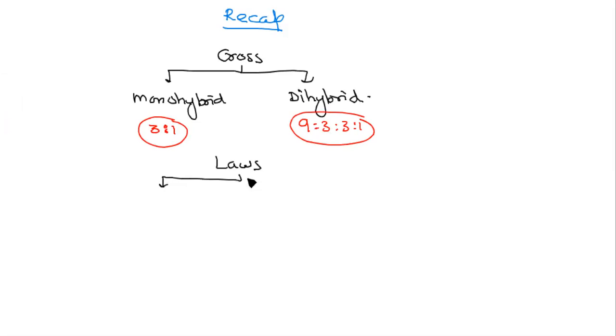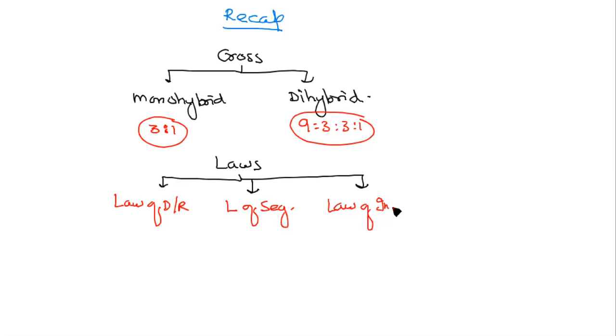Then we discussed three laws. First is the law of dominance and recessiveness, second is the law of segregation, and third is the law of independent assortment.